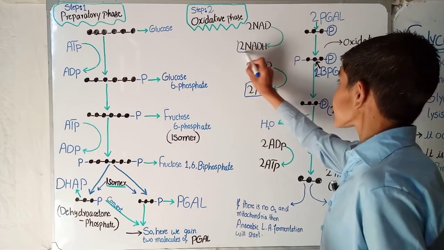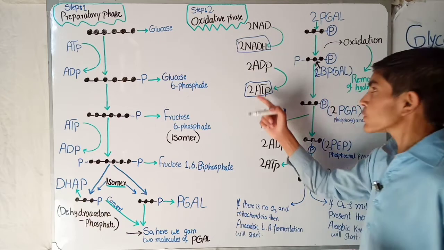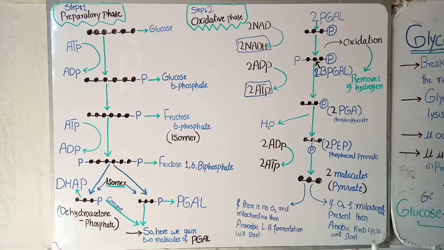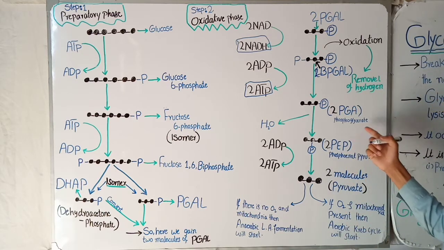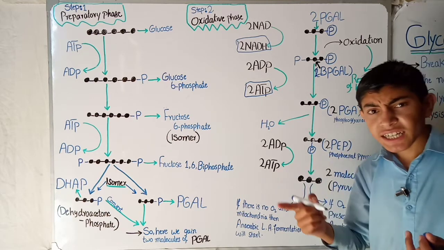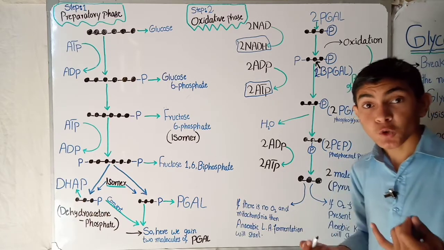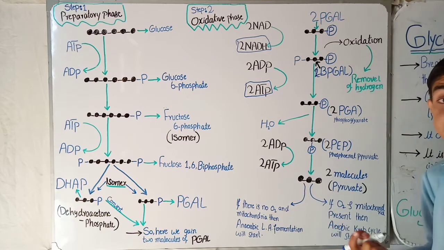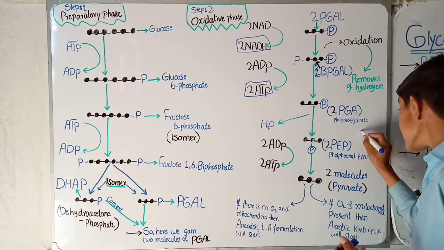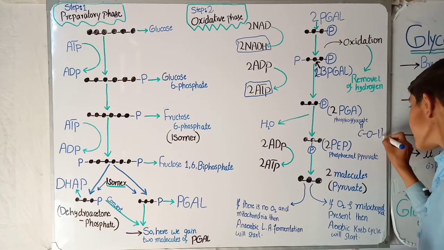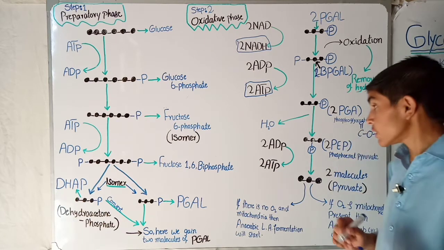Okay, so here 2 ATP and 2 NADH are released as a product. Okay, now here what is phosphoglycerate? Phosphoglycerate is a type of acid. It is an acid which has a carboxyl group. As you know, the carboxyl group is COOH. Okay, C double bonded with O and single bond O and H. It is a carboxyl group.